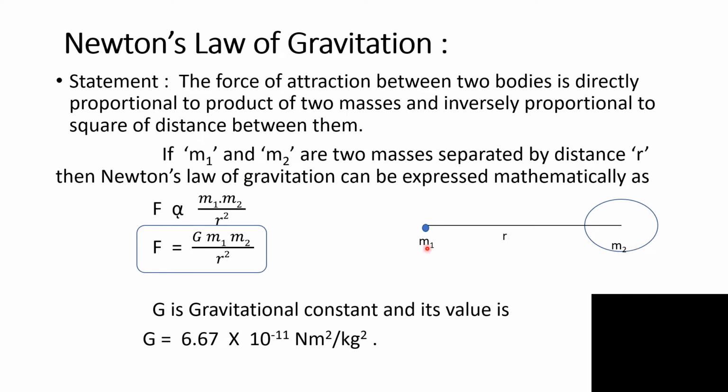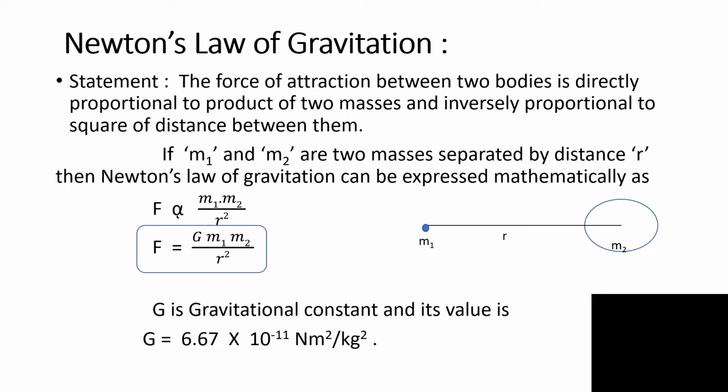If m1 and m2 are two bodies separated by distance r, then the force acting between them is directly proportional to the product of the two masses m1 and m2 and inversely proportional to the square of the distance between them. This is Newton's law of gravitation.